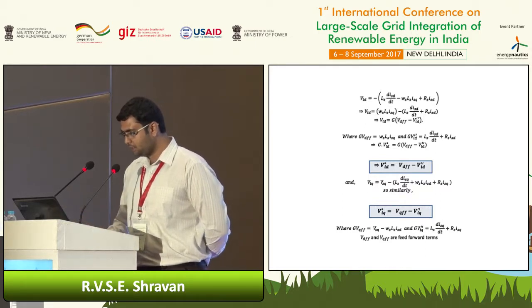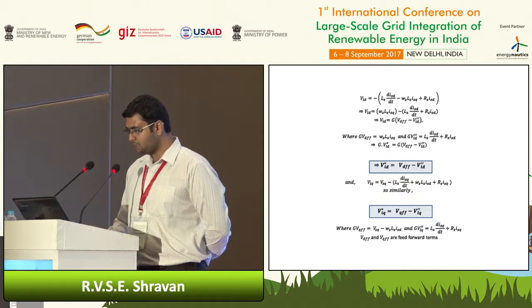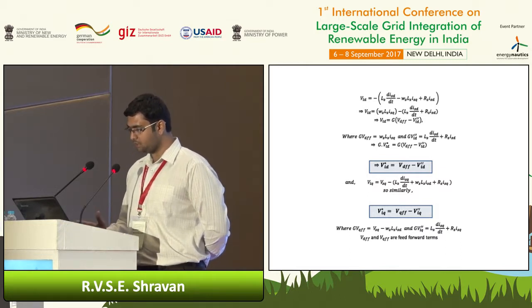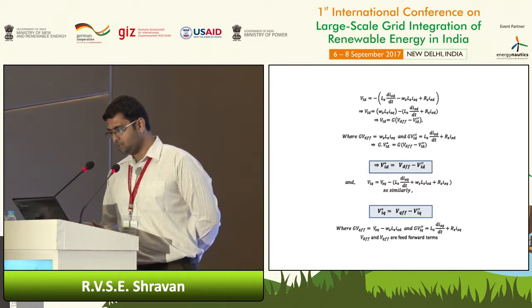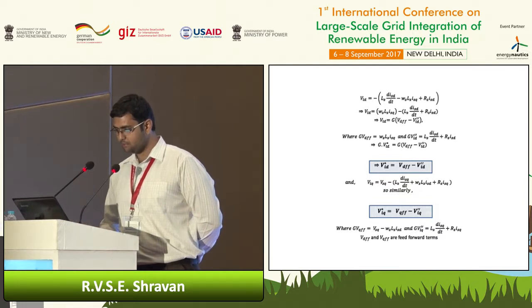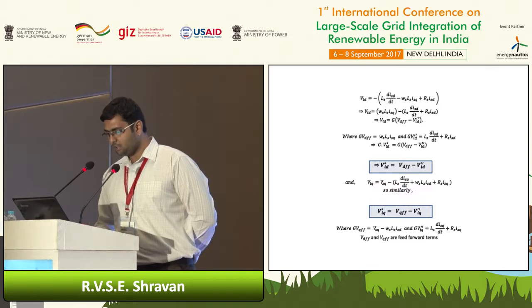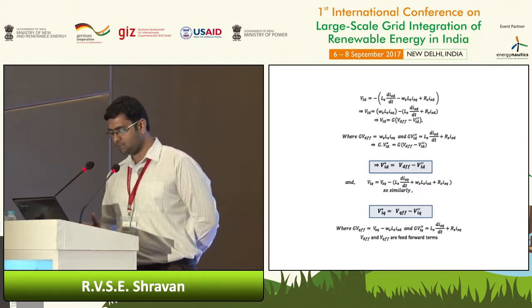I have separated these because omega s Ls isq is the output of the q axis current controller, and the other term is the output of the d axis controller. The combination of these two gives this expression, and dividing it by the inverter gain, we get the reference voltage magnitude for the d axis.